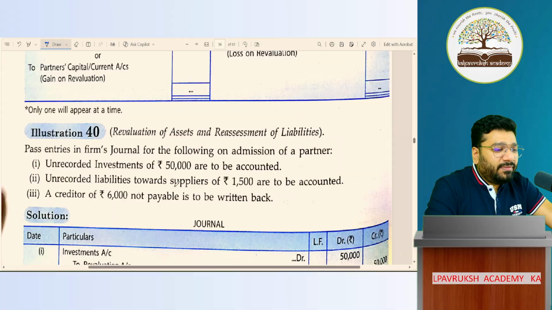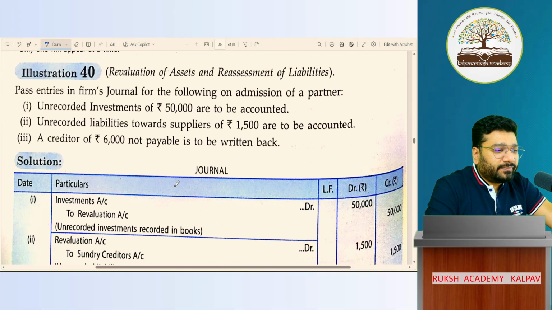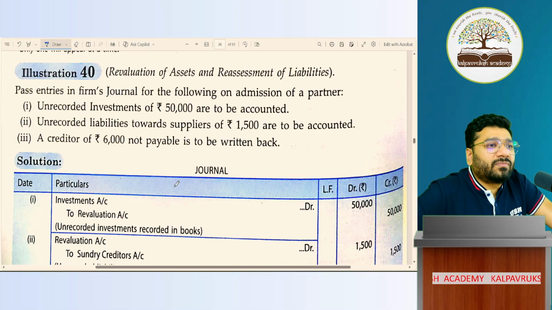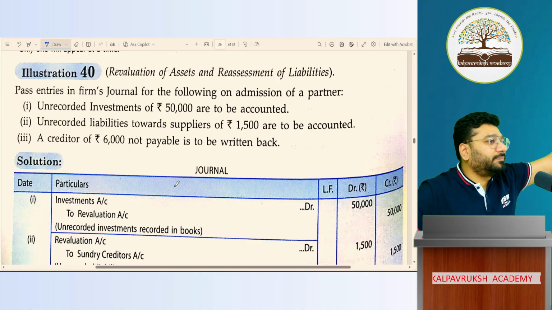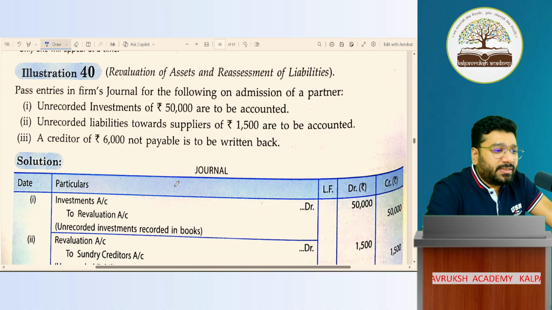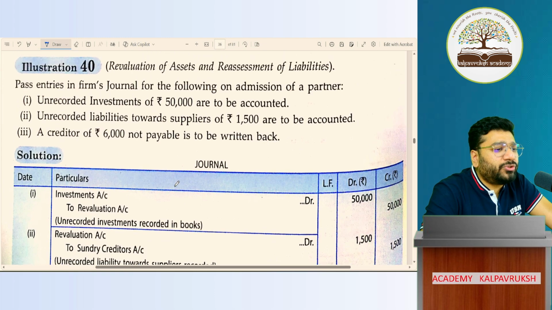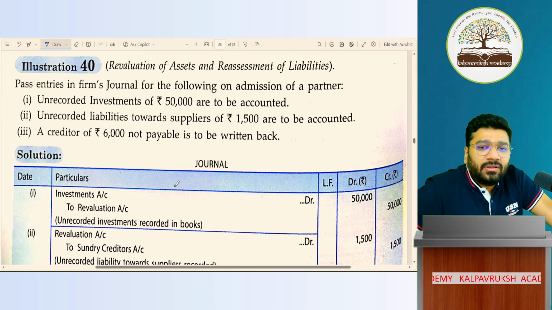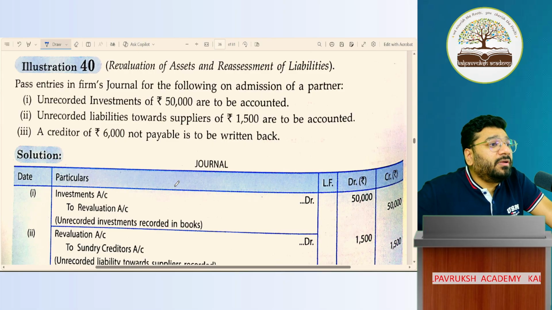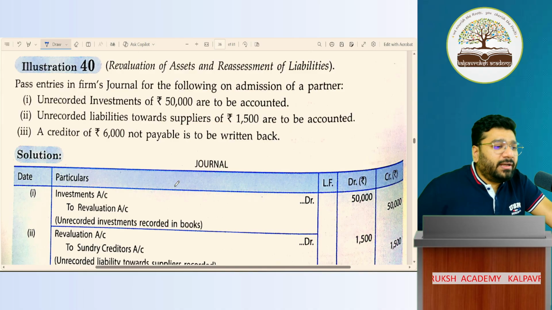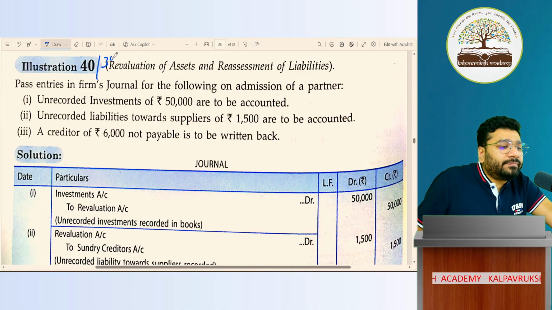Question number 40, we will do it. With this, we are done for the day. Illustration 40 of your admission chapter. I don't know if this is there in the new book or not. This is the old book. The page number is 4.36. But I'm sure in the new book they would have altered something, so the number would have gone up and down. It is illustration 39 in the new book.